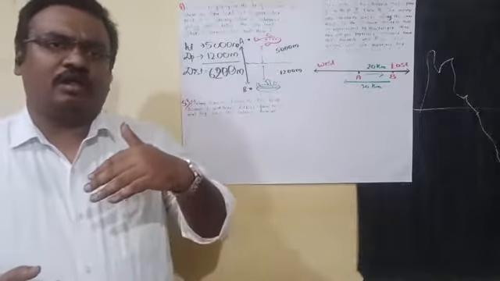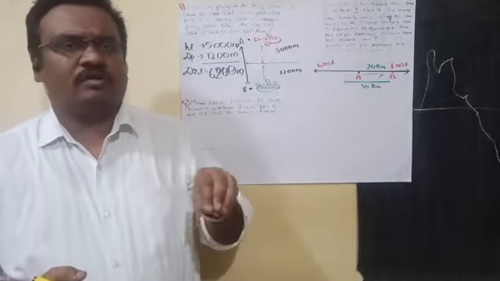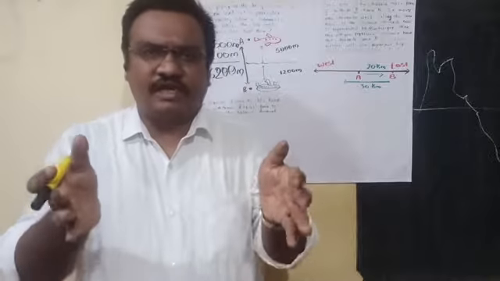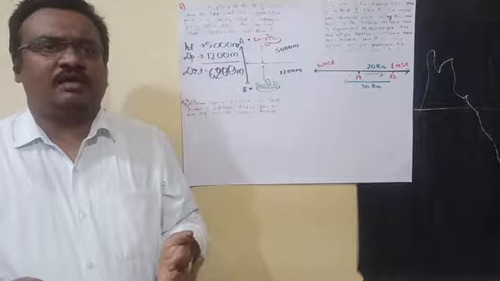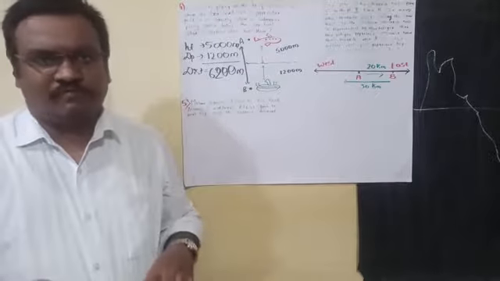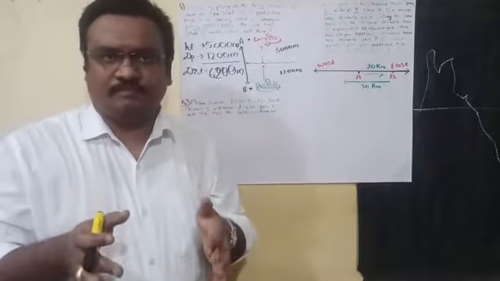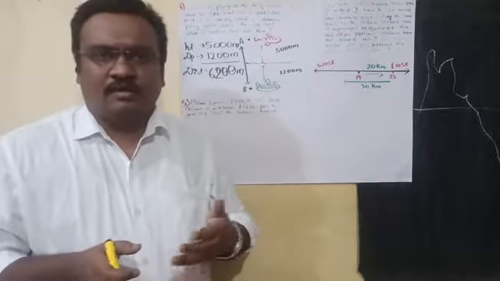See, deposit is always what you are keeping or giving in the bank. If you are giving it to the bank, you are adding to your bank amount. If you take it as an asset, then you are adding some amount to that. So it is always shown as positive. If you are withdrawing from that, you are taking it for yourself, but you are making less in your asset. If you are making less in your asset, that will always be taken as negative.